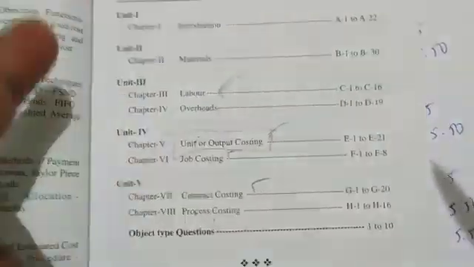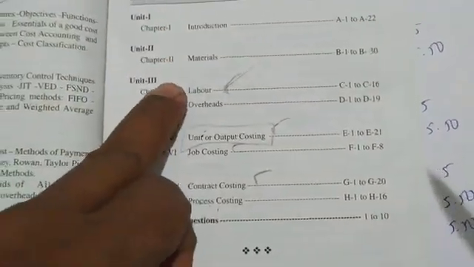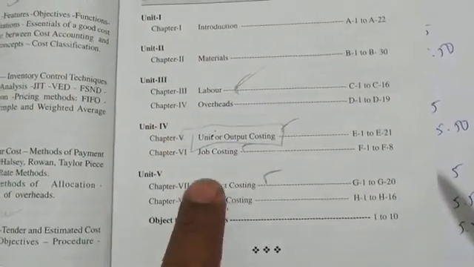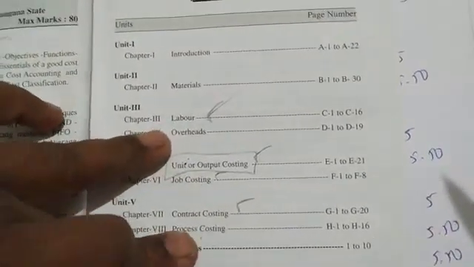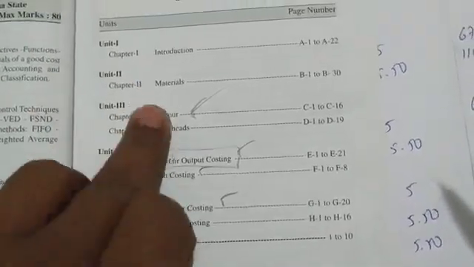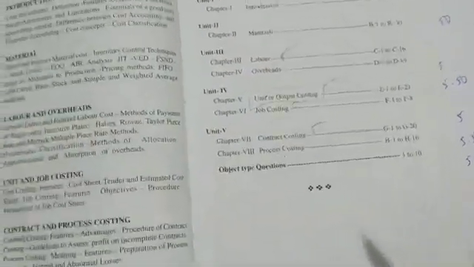Introduction is questions I'll give you. Materials we have done. Labor we have done perfectly. Unit costing or output costing we have done in a proper way. Next, contract costing also we have done. So process and overheads is our choice. Process costing I'll explain. It's a format based chapter, very easy to solve. 1-2 problems I'll explain, and overheads also the same.